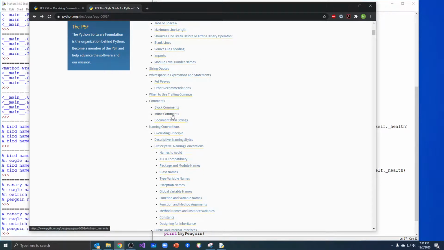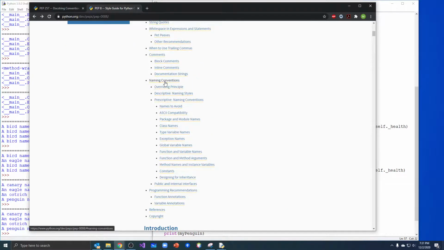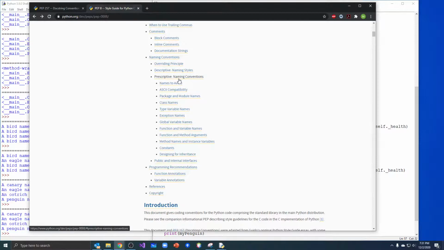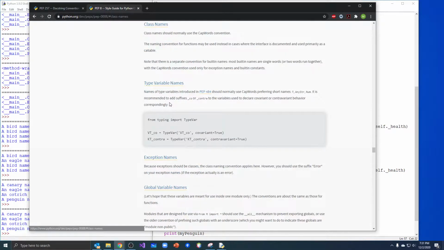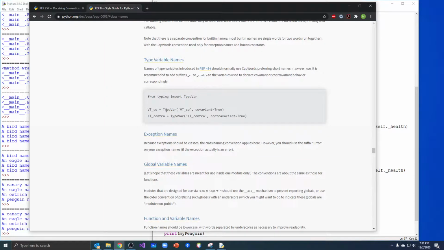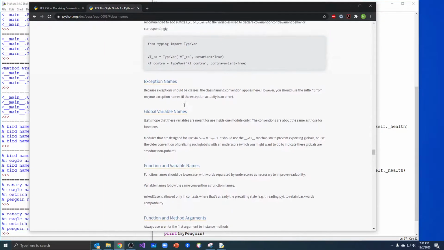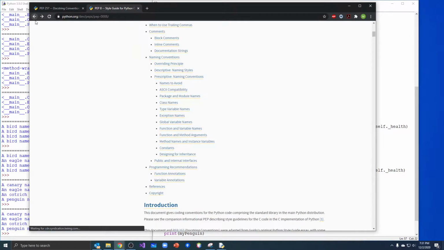How do I do block comments or inline comments? What naming conventions should I use? Should I use camel case? Should I use all uppercase for constants? Naming conventions: how should we name things? Should we use uppercase characters for class names? Should we use lowercase characters for class names? If I click on this, it'll take me down. Class names should normally use the CapWords convention, right? Beginning with a capital letter, capitalize each word in the class name. Type variables use uppercase. You can read through all these. I'm not going to go through all of them one by one.